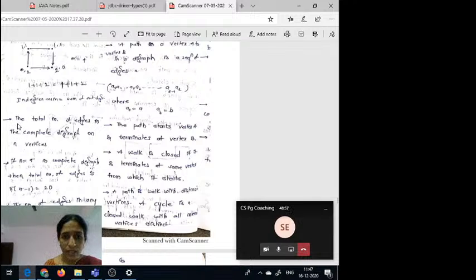That means the total number of edges m is equal to sum of in degrees or sum of out degrees, when the graph is complete graph on n vertices.